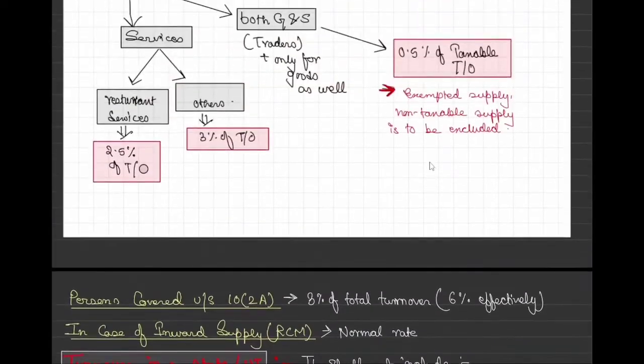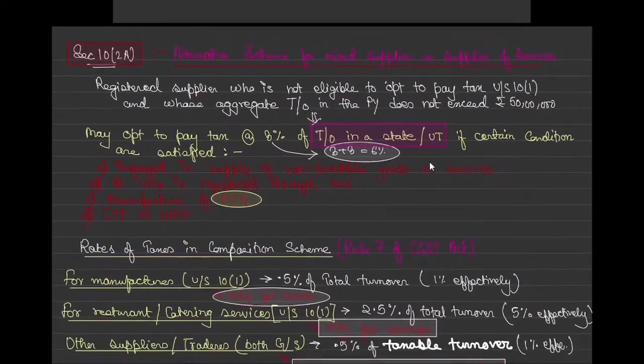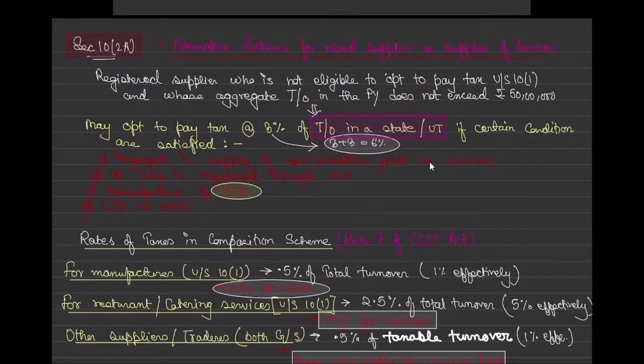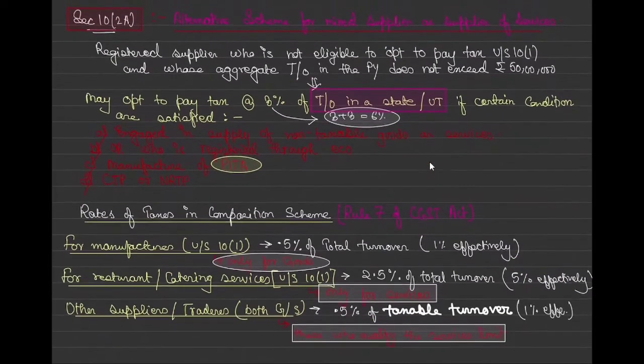Section 10.2a specifically talked about the mixed supplier. A mixed supplier means those suppliers who are not fulfilling the limit of supply, that 10% or 5 lakh, or who is specifically a supplier of services, so he is not eligible to opt to pay tax under 10(1). So he can opt to pay tax under this scheme at the rate of 3% CGST and 3% SGST if his aggregate turnover in the preceding financial year does not exceed 50 lakh. Similar conditions are there, and here the rate is 3% and 3%.